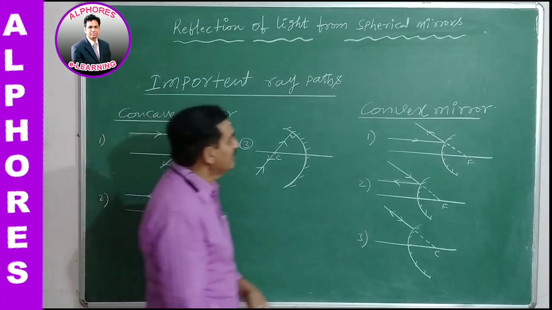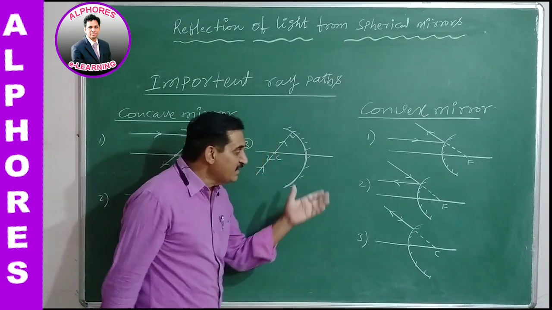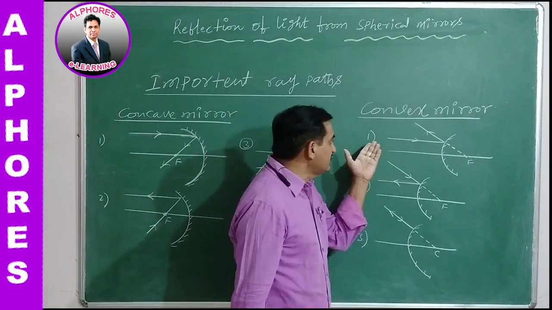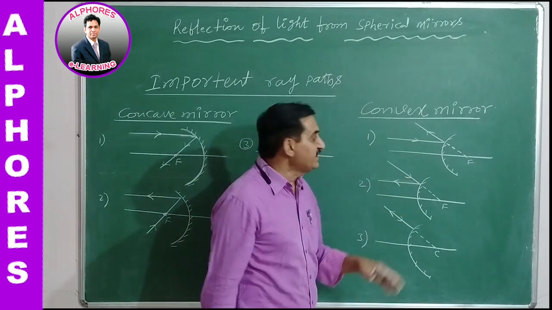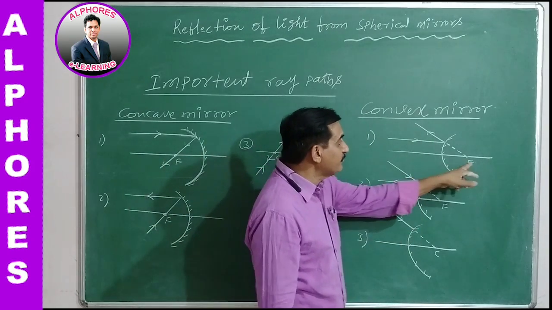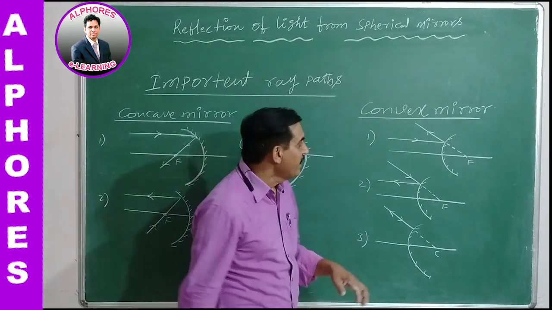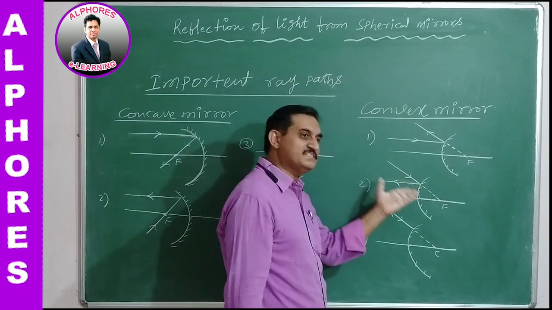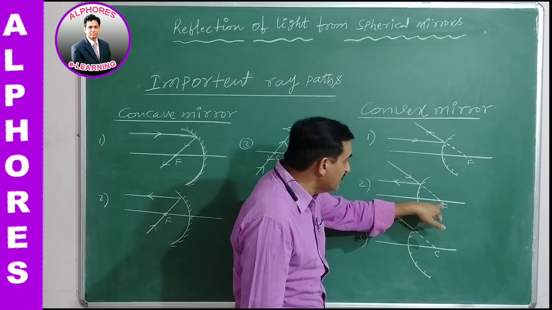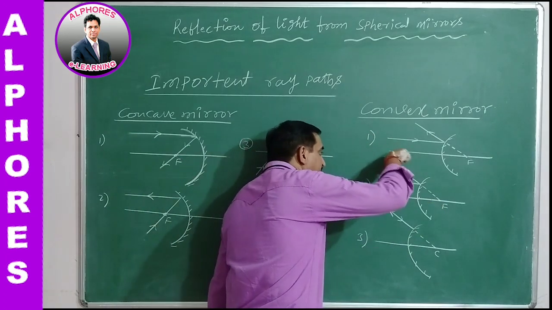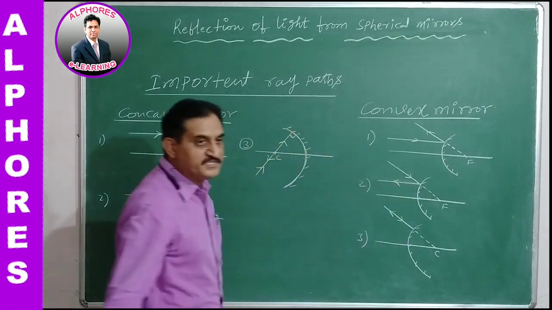In a similar manner, when we go for the convex mirror, when the incident ray is parallel to the principal axis, after reflection it appears to be reflected from the focus point, same as here. For the second one, the law of reversibility makes it very simple: when the incident ray is traveling towards the focus point, after reflection it becomes parallel to the principal axis.